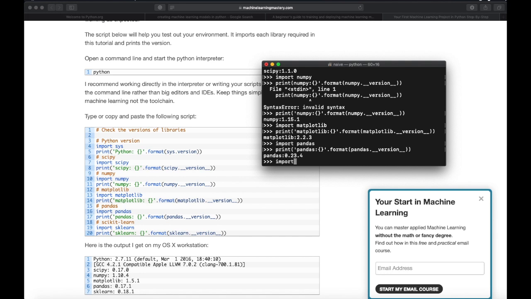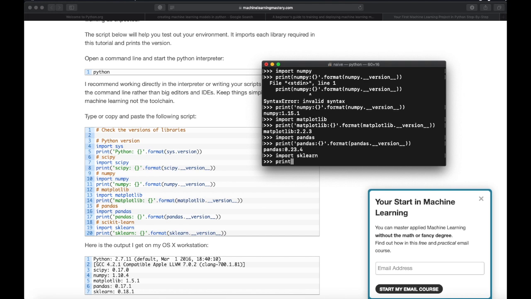Now import sklearn, and then we are ready to go.